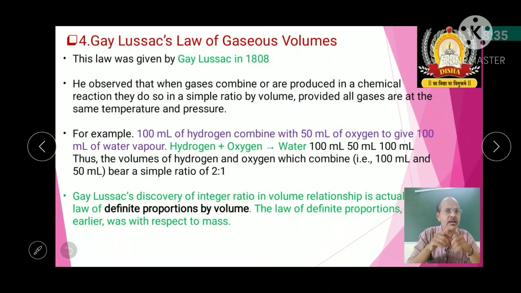That means this law is very much correlated with definite proportions. Only there we are discussing the mass, but here we are discussing the volume. That's all. It is nothing but a modified version of the law of definite proportions with respect to volume. So that is another important point.